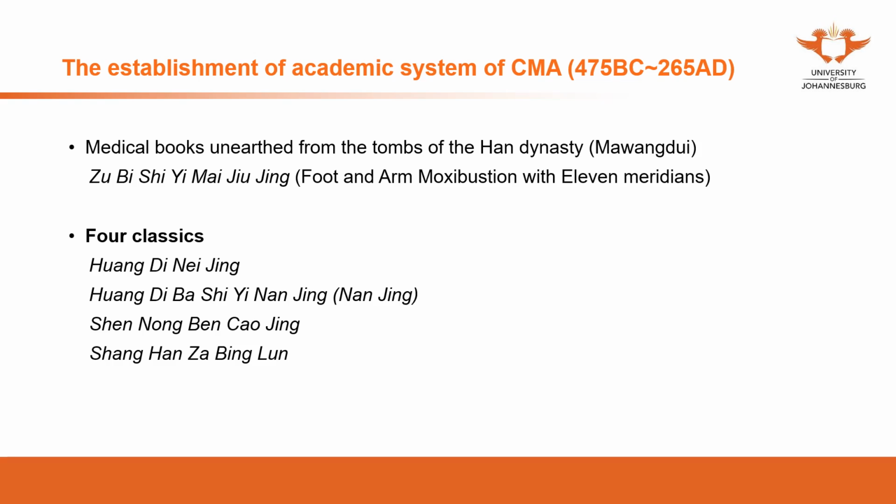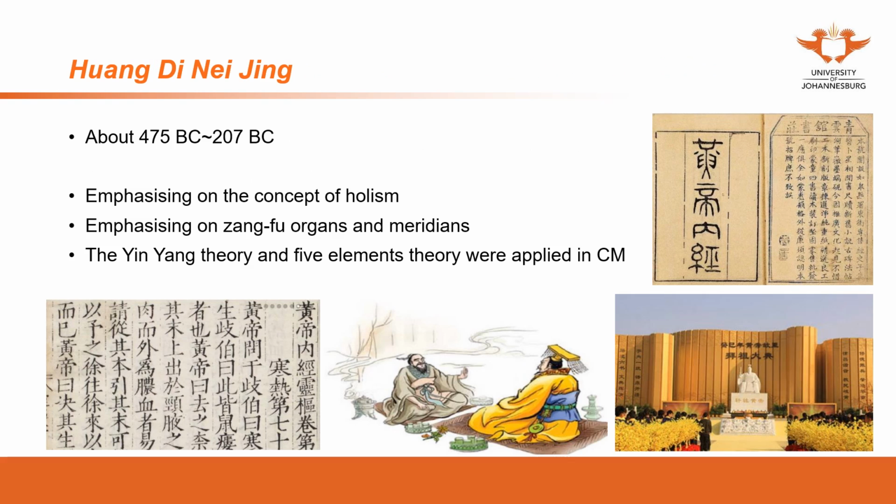These 4 books are 黄帝内经, 难经, 神农本草经, 伤寒杂病论. So these 4 books are very important. Almost all our theories come from these 4 books. We are going to introduce them one by one.